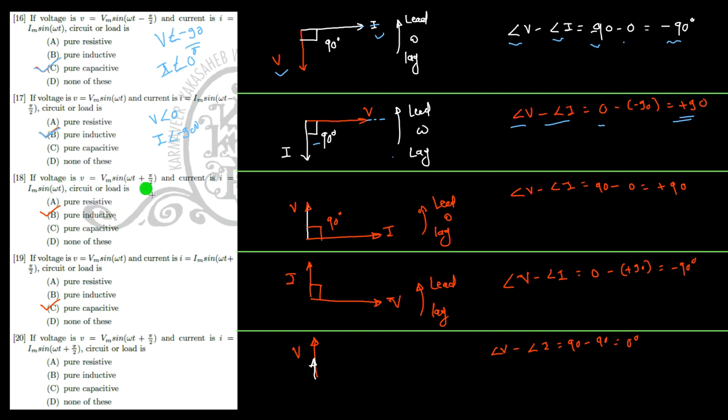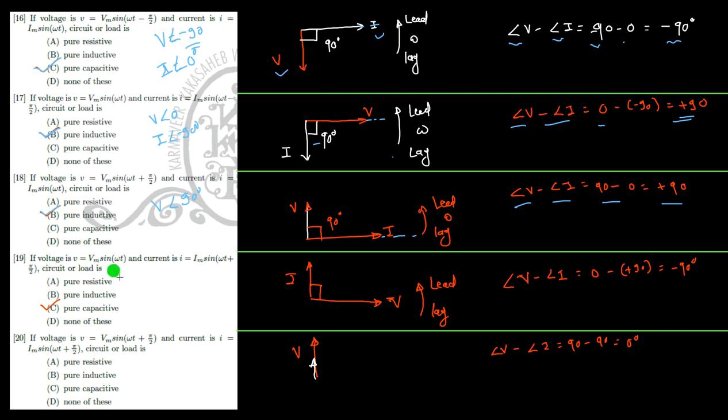Now V is equal to Vm sine omega t plus pi by 2. So the angle of V is plus 90 degrees. So if this is the reference, V is leading by 90 degrees, and the current I is equal to Im sine omega t. So current is the reference because its angle is 0. So here V is leading by 90 degrees. So angle of V minus angle of I, 90 minus 0, again comes to plus 90. Hence this circuit is also pure inductive. In a pure inductor, current lags the voltage. So this side means lag, this side means lead. Voltage leads the current by 90 degrees, or current lags the voltage by 90 degrees.